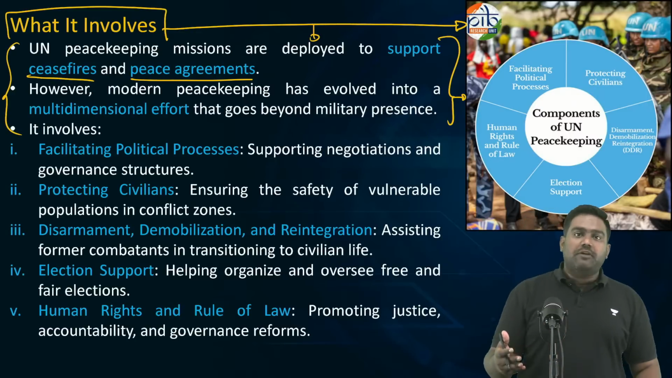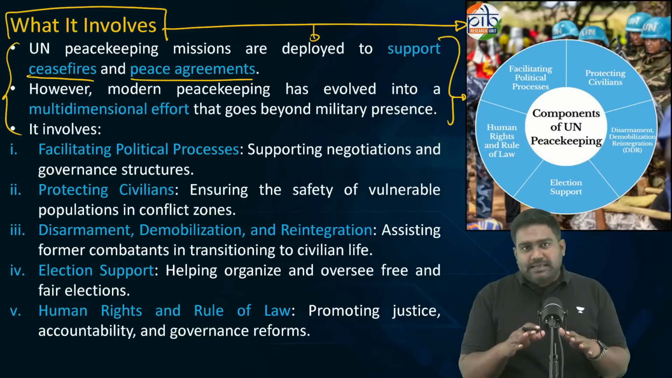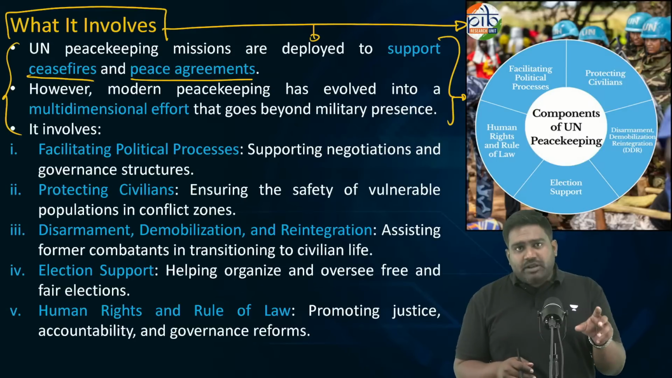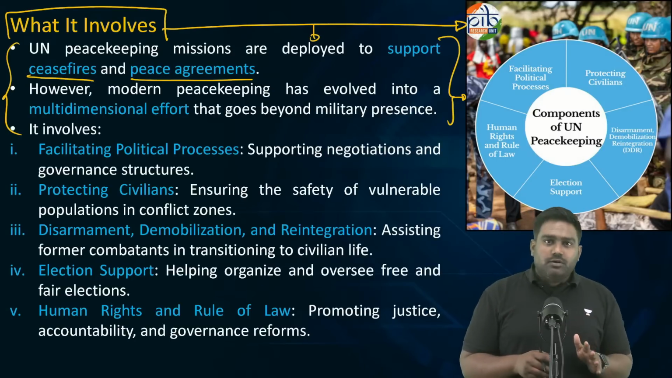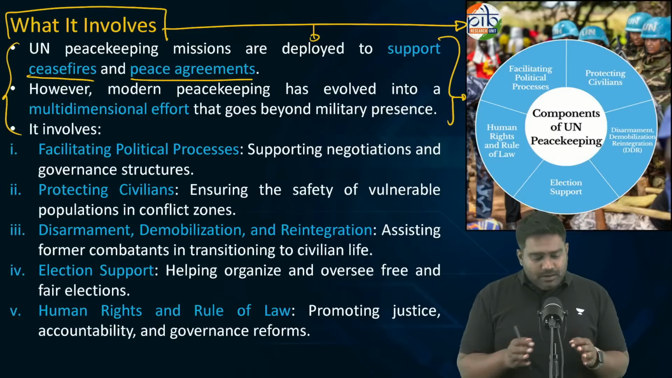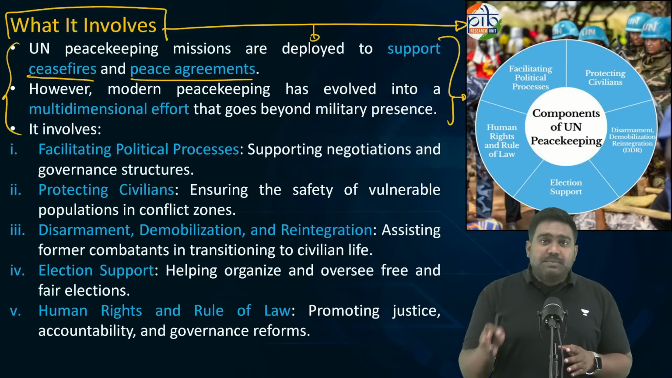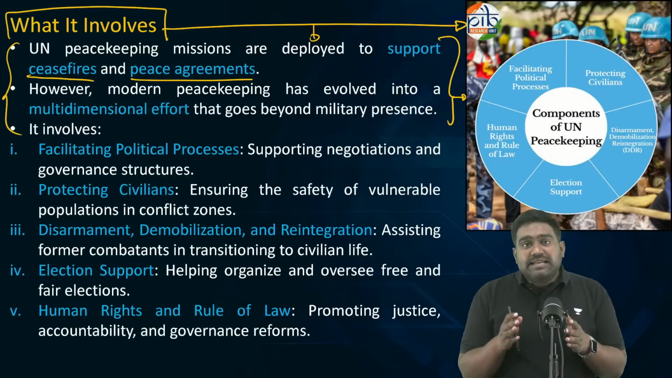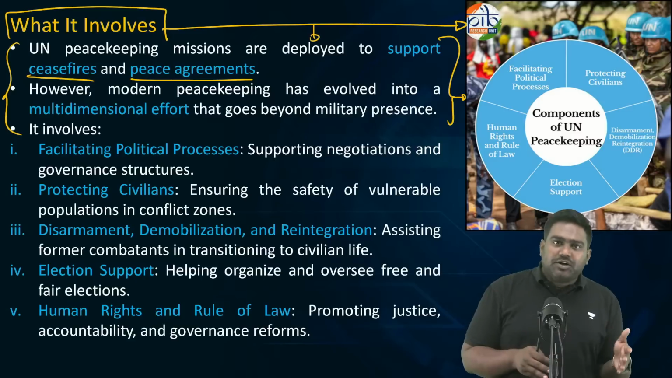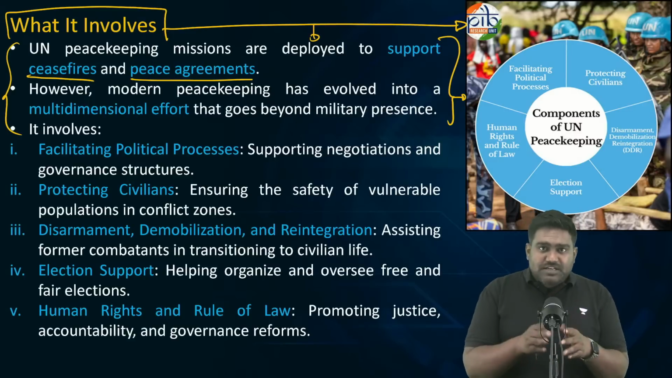Now, let's say, hypothetically, the Russia-Ukraine war comes to a halt through a ceasefire. Okay, let's say a ceasefire is worked out between Russia and Ukraine. And let's say a decision is made to deploy UN peacekeeping forces. So the UN peacekeepers, the blue helmets, will maintain the peace. They'll not fight Russia, they'll not fight Ukraine. They'll maintain the peace between both sides.